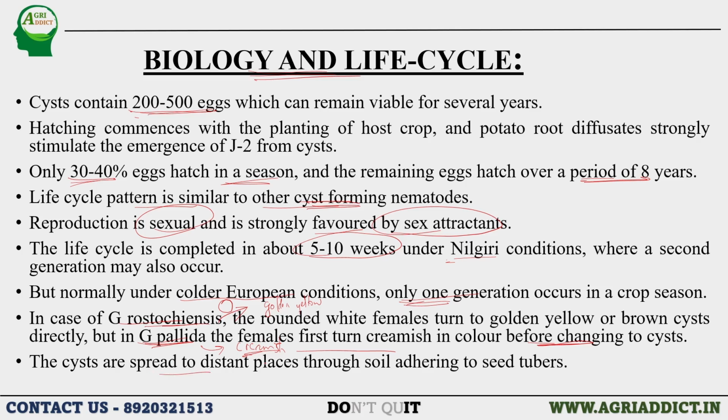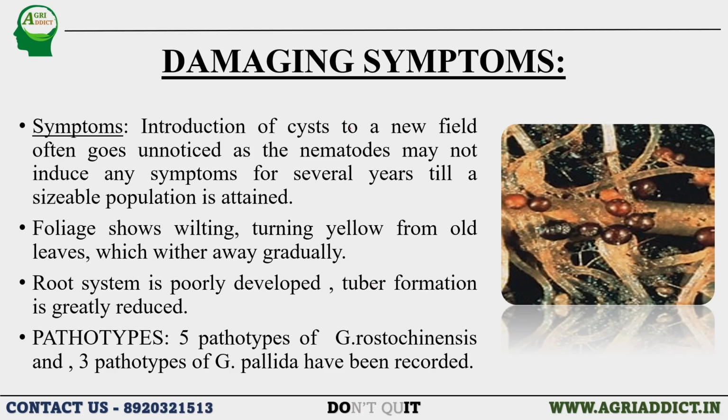After that, the cysts are spread to distant places through soil adhering to the seed tubers. As they are present in the soil, the soil will be attached to the seed tubers, so they can spread from one place to another. Damaging symptoms of potato cyst nematodes: you can see in the figure, these are cysts which are attached to the plant root system. After some period of days, they will get detached from the root system and will be viable in the soil.